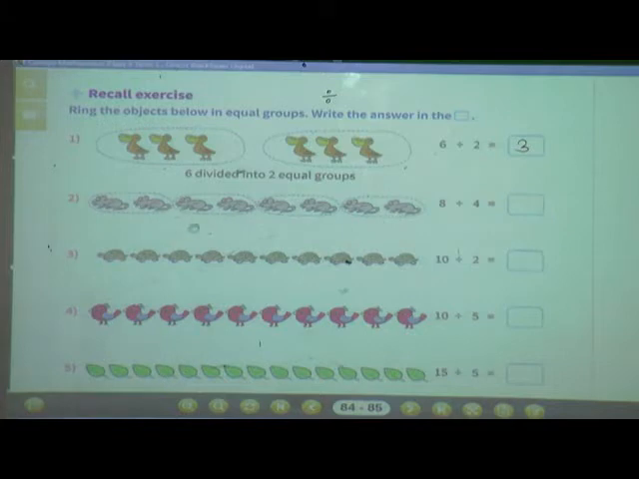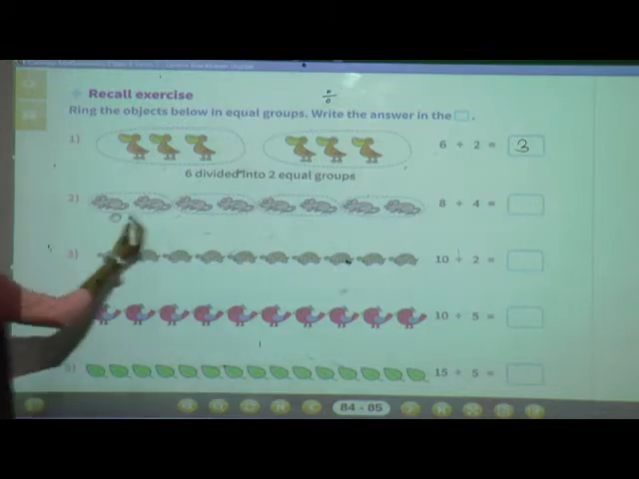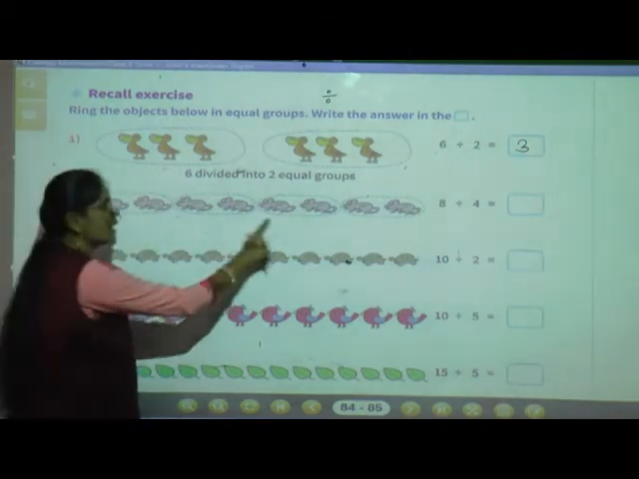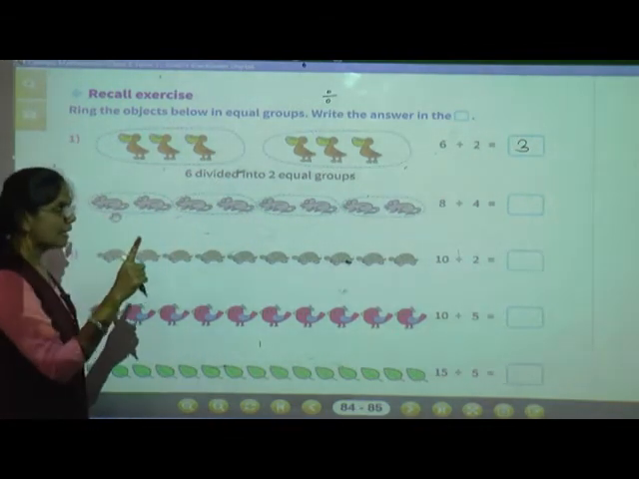Now these 8 rats we have to divide into 4 equal groups. Okay, so they have made 4 groups here. Can you see these 4 groups? So here we can write 8 divided by 4 is equal to... Now count how many rats are in each group. See here, in each group 1, 2, 3, 4. There are 4 groups and a total of 8 rats.